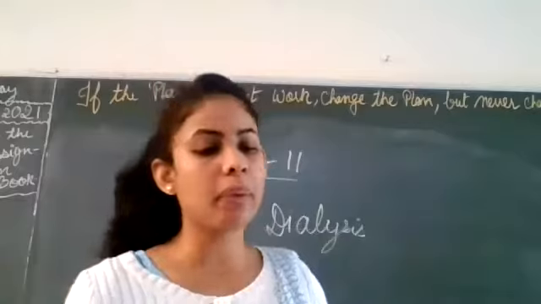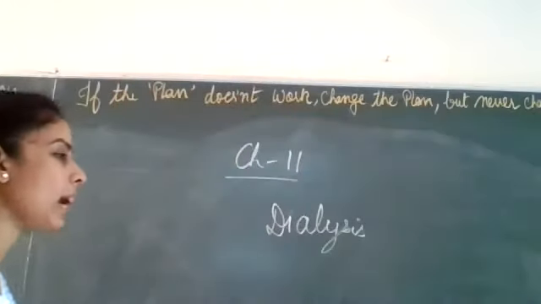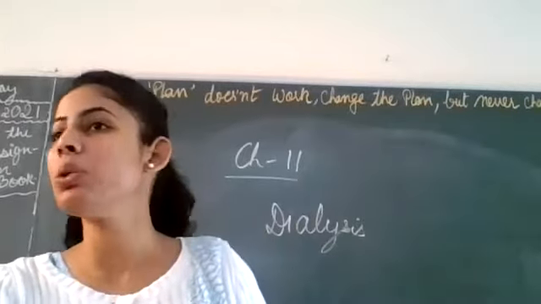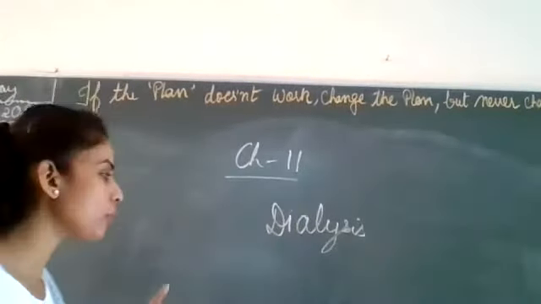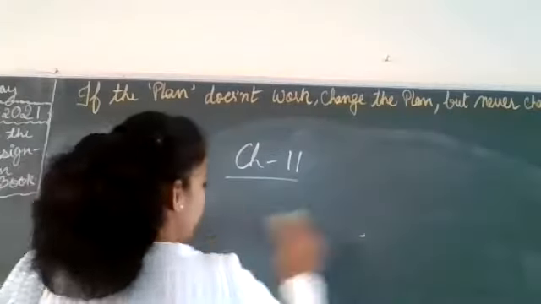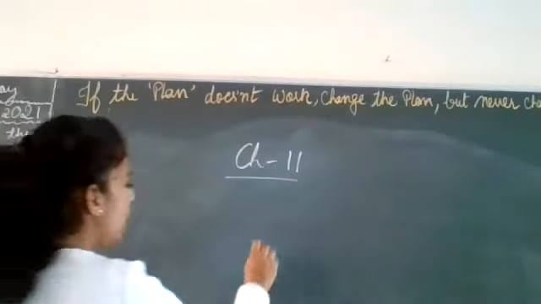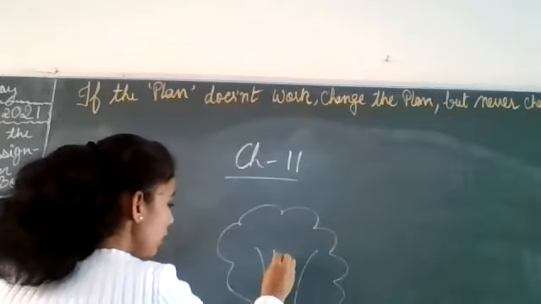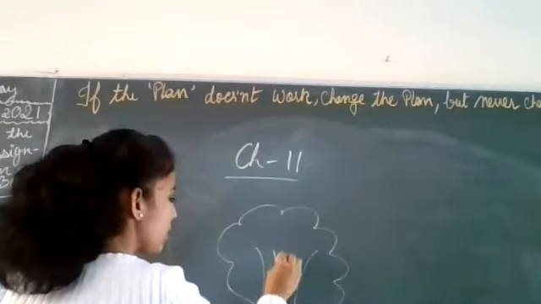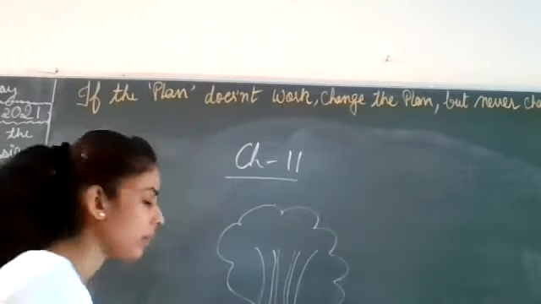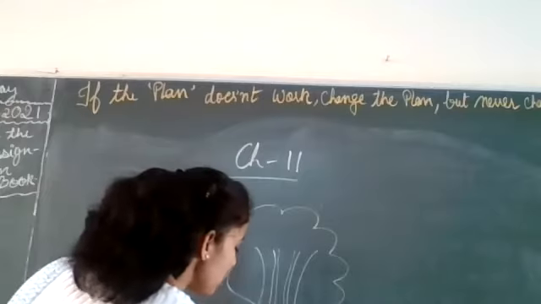So next is transport of water and minerals. How do the plants transfer the water and minerals that are absorbed by the roots? So in the case of roots, I'm just taking the example of a tree. Okay. I'm just drawing. I will explain it later. Okay. So there are roots present.